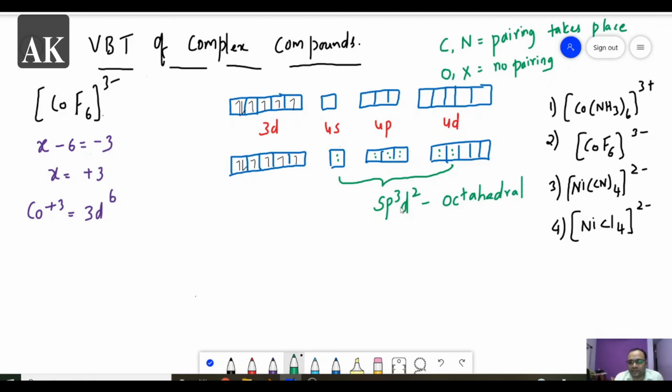So it is sp3d2 octahedral. Now after knowing the octahedral, you can tell whether this is an inner orbital or outer orbital complex. Whenever it starts with sp3, this is called an outer orbital complex. So this is an outer orbital complex.